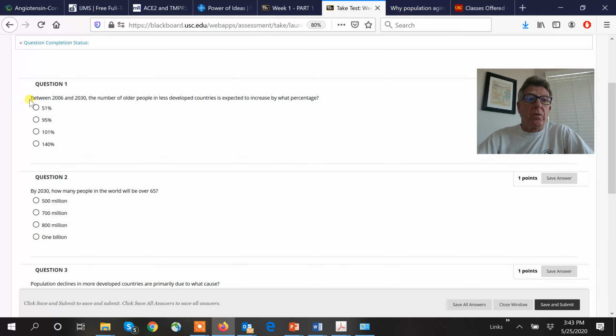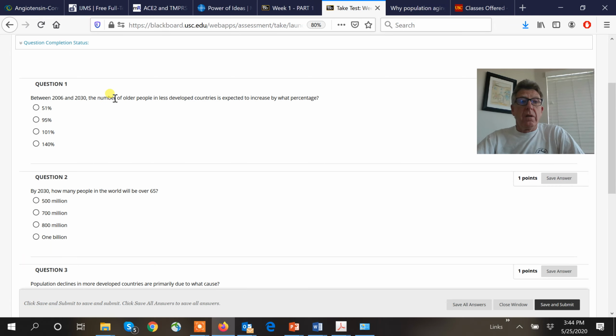Question 1: between 2006 and 2030, I'm going to remember that, the number of older people in less developed countries. What is that? These are non-industrialized, non-westernized countries, like Chile, Mexico, Guatemala, Bali, countries in Africa.